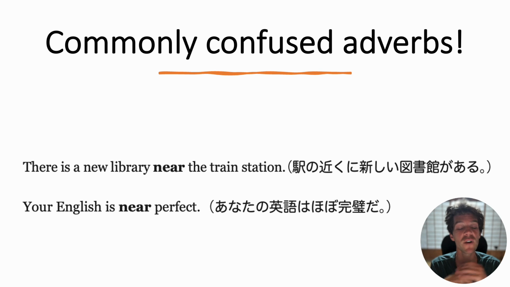You can say your English is nearly perfect. But near is a much more casual phrasing. I would not focus on this usage too much because near perfect is borderline unnatural and very, very casual. Surely you would say your English is nearly perfect. Oh, and did I use surely there? We'll look at it later. Okay, let's move on to the next pair.